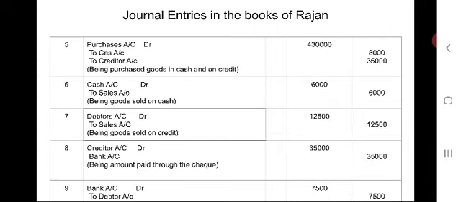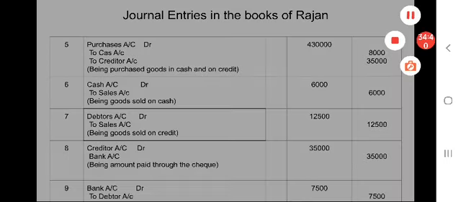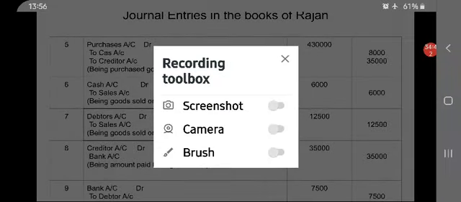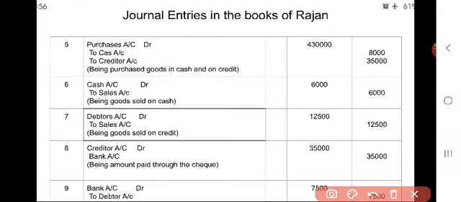For this, purchases account debtor, amount is 43,000.